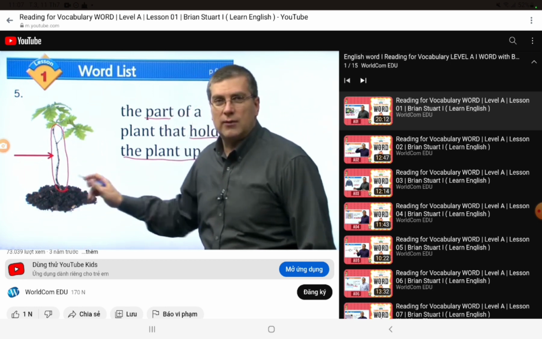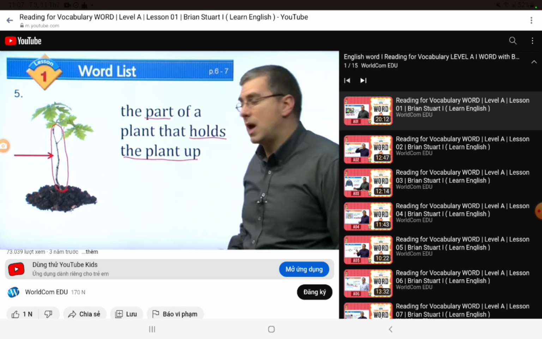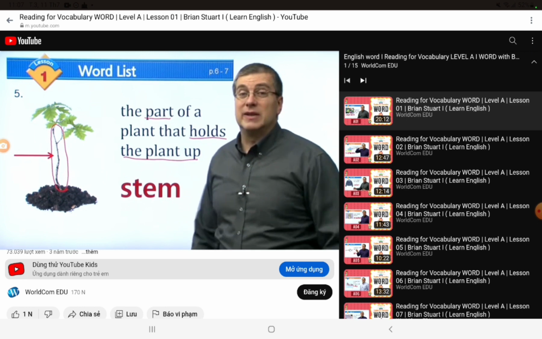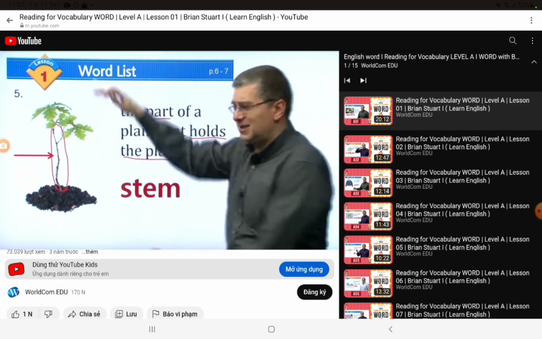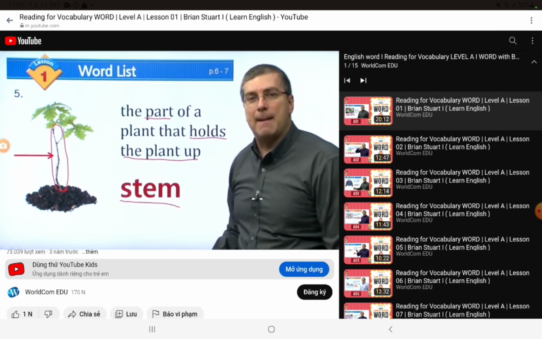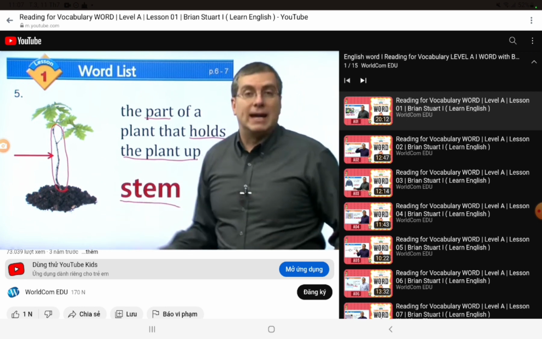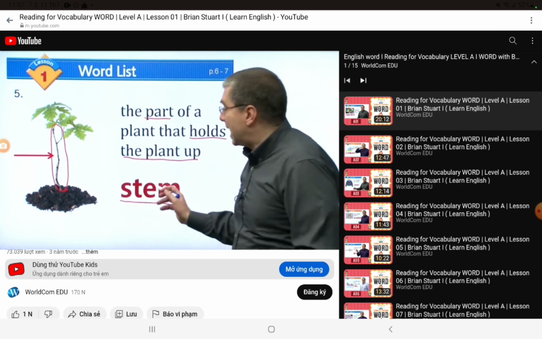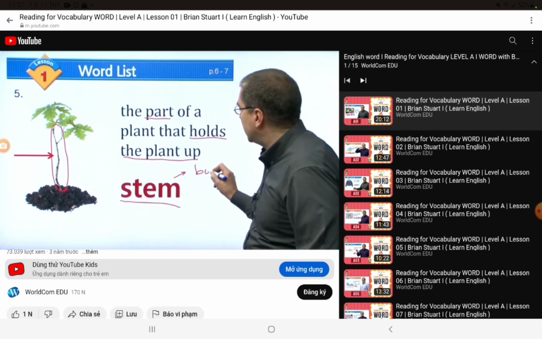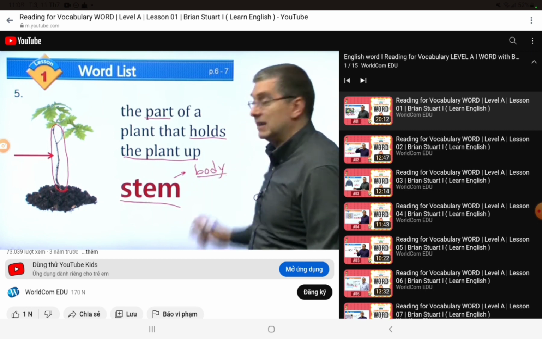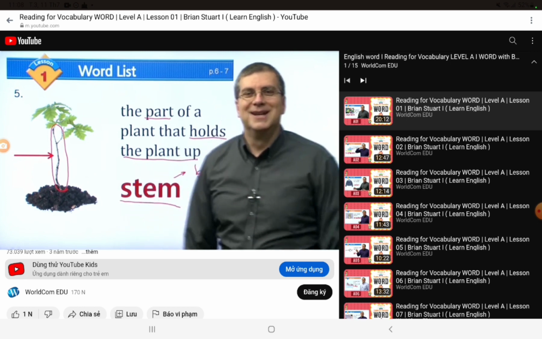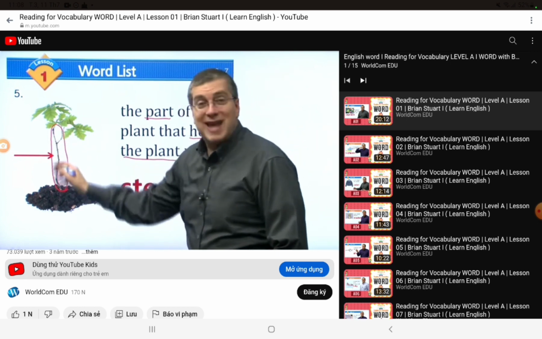So here is the part. Do you know what this is called? This is called the stem. My body is just like a stem, and if you see a small plant, you call that part a stem. So yeah, a stem is like the body of a plant.